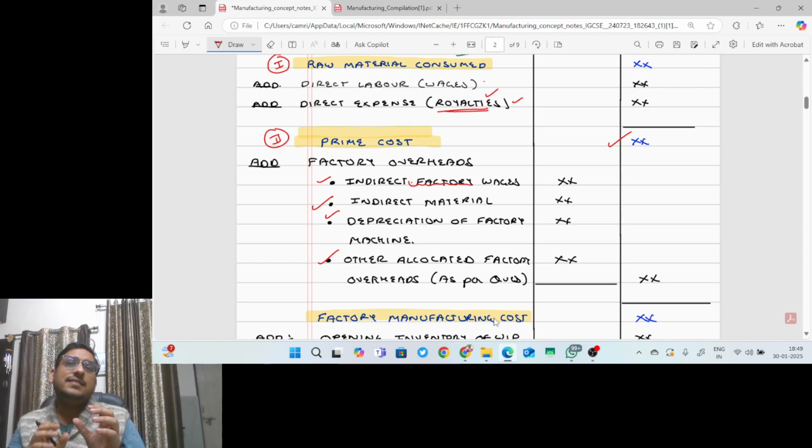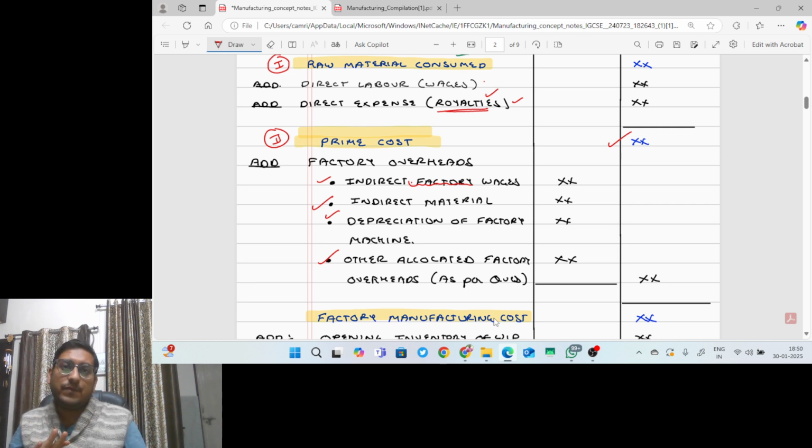Now some expenses will be given to you, and apportionment means the percentage. For example, say rates of 20,000 have been given, but there is no specification in the question whether it is related to the factory or the office. Then we have to identify it and see whether any additional information has been given.